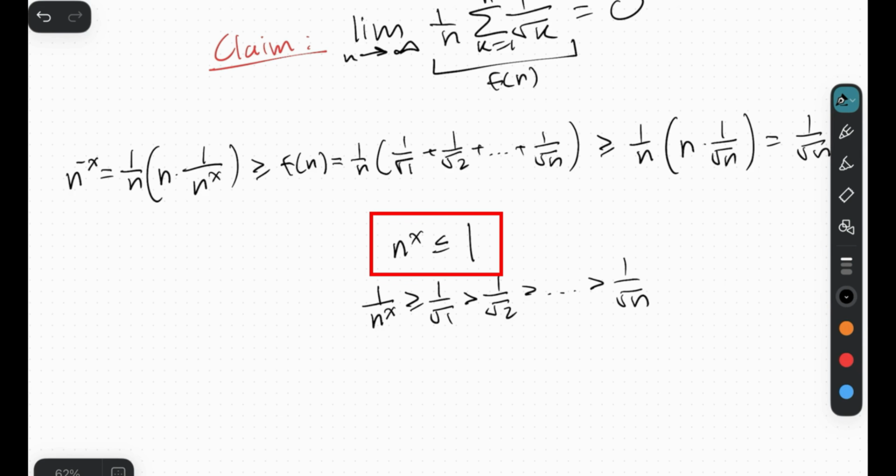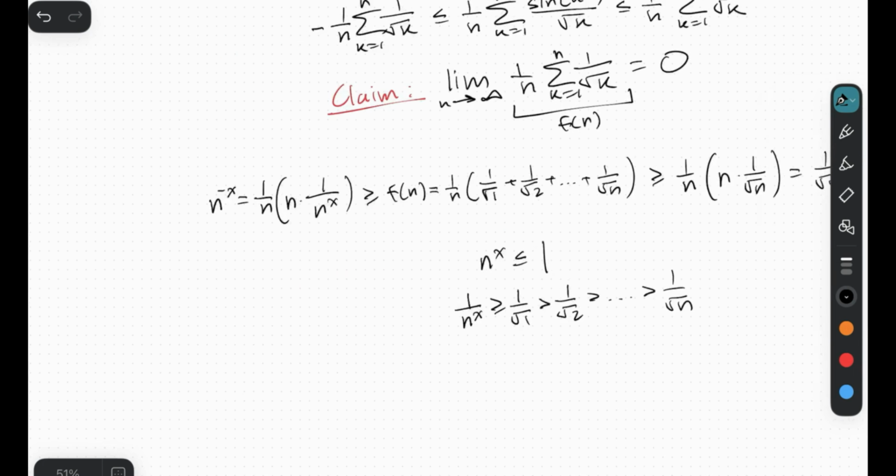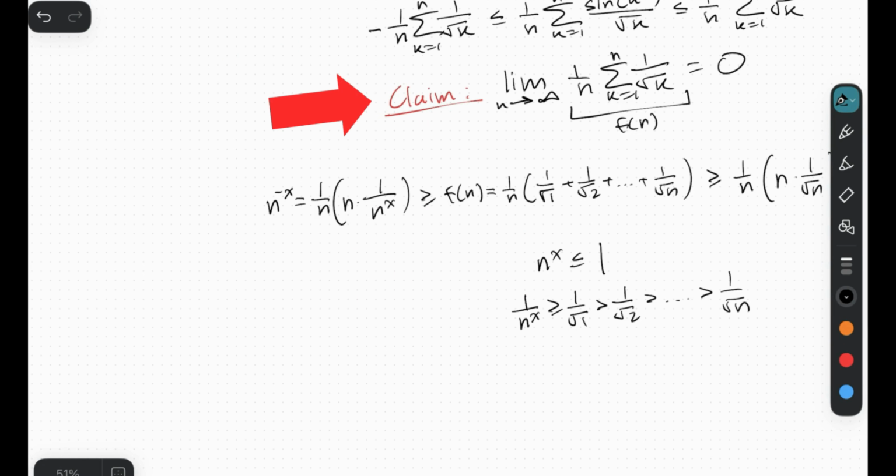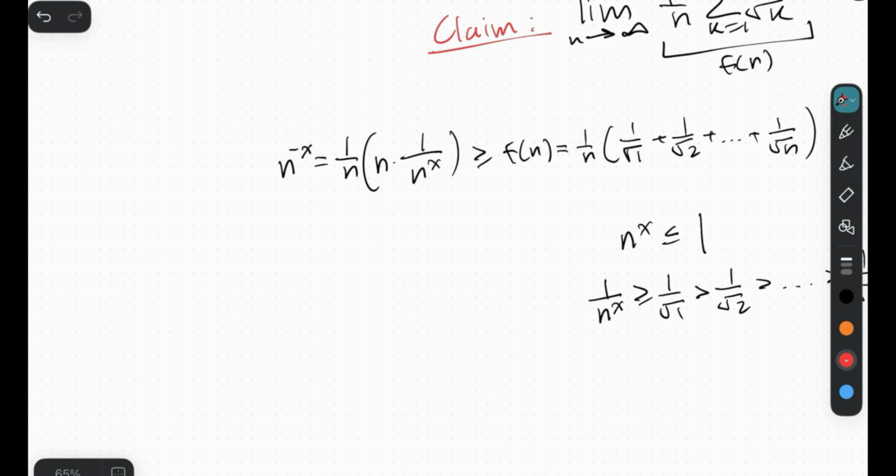N is a positive integer, right? So this x is going to have to be negative. Sure, when n is equal to 1, x can be equal to 0, but if we have in general for any positive integer n, this x is going to have to be negative. And, well, if you want this claim over here to be true, you would want the limit, right? You would want, let me zoom in, the limit as n approaches infinity of this expression, n to the negative x, to equal 0.